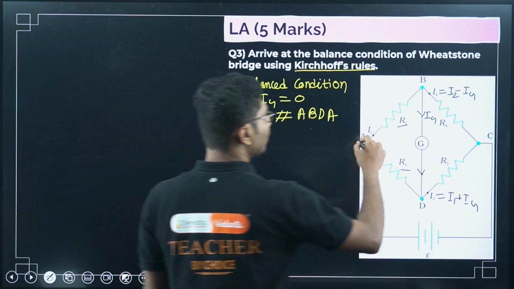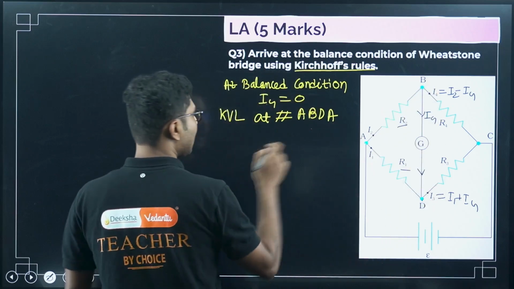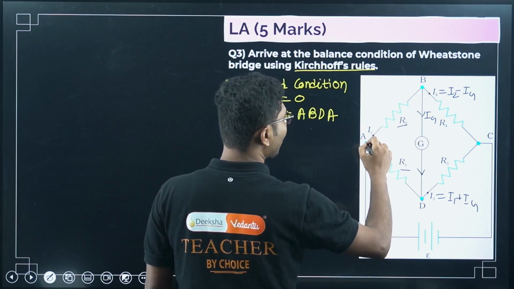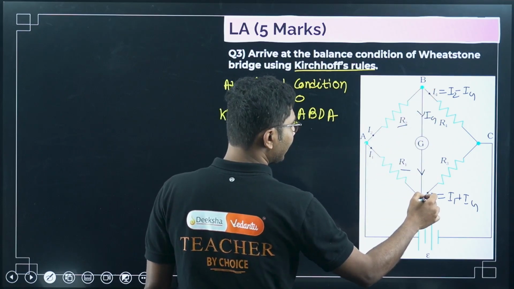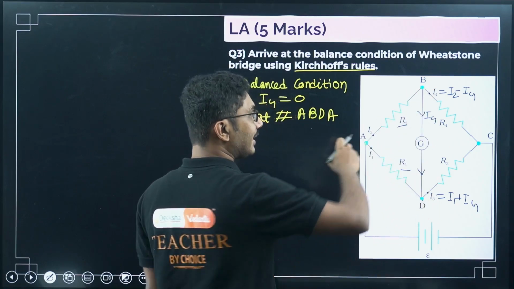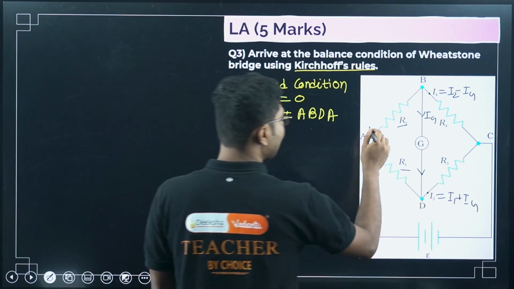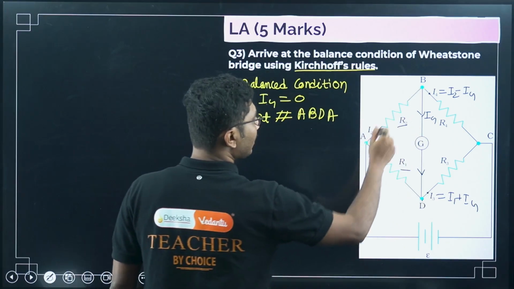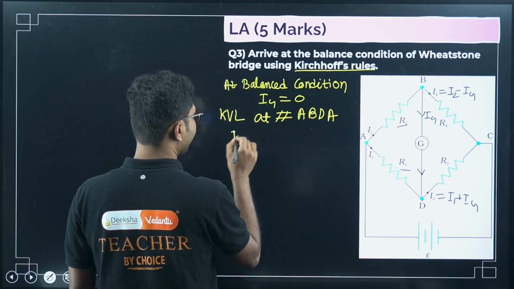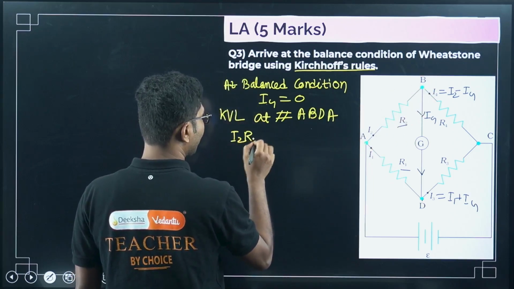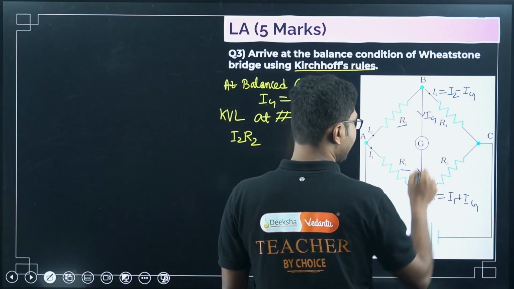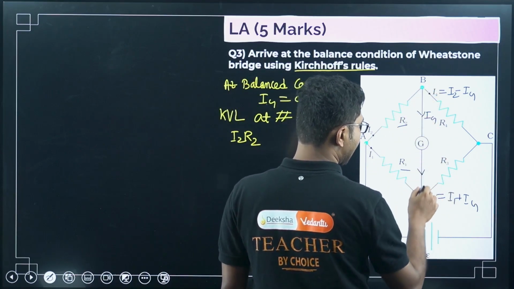In this loop, first of all, start with the direction of current. We are starting from A, going to B, coming to D, then going back to A. So the direction of current is very important. Starting with I2, I2 R2 in the direction of the current, so it is positive, I2 R2. Next, we have reached B. From B to D, again we are moving in the direction of current.